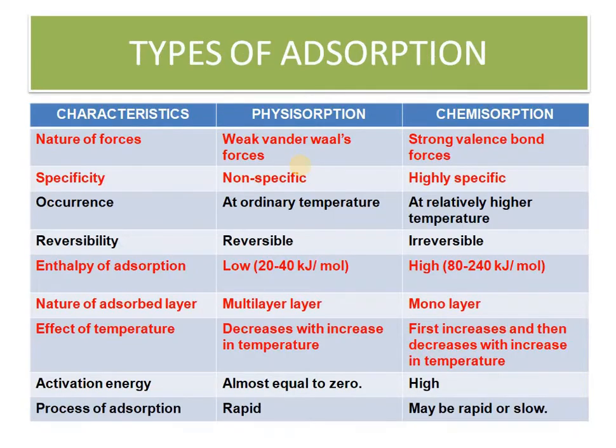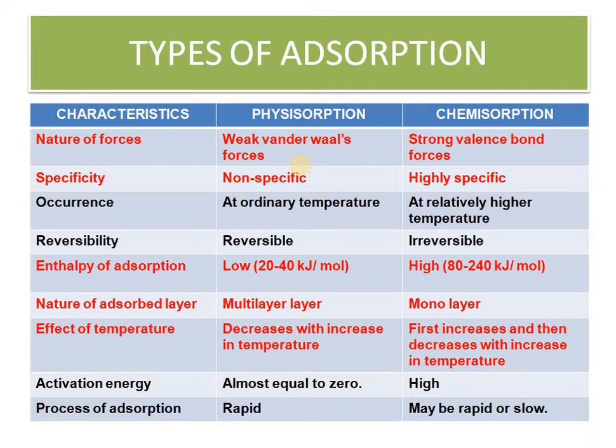Now this is physisorption and chemisorption. It means two types, physical adsorption or chemical adsorption. What is the meaning? The force. As I told you already, the force between the adsorbate and adsorbent will be weak in the case of physisorption or physical adsorption, and there is a strong covalent bond in chemisorption. As you know, whenever bonds are formed, energy is released.